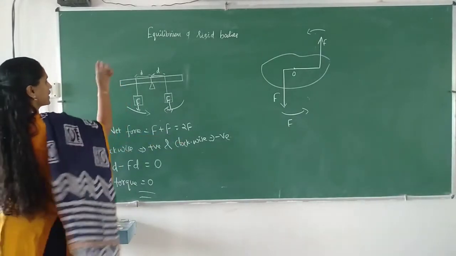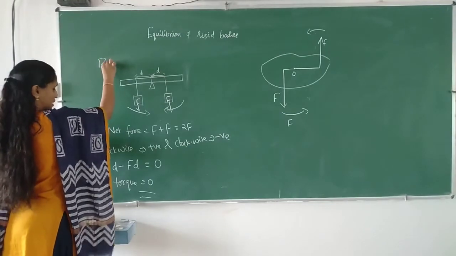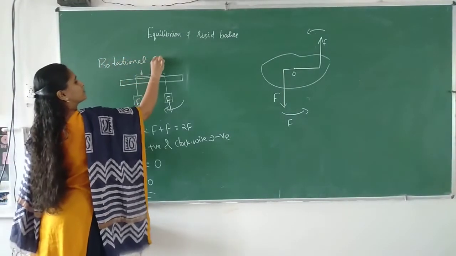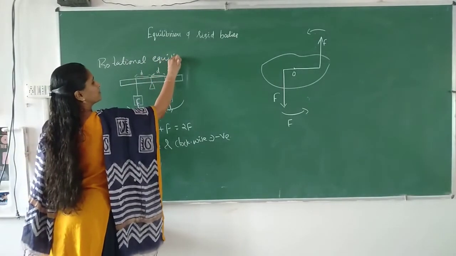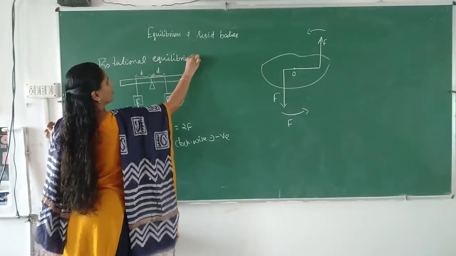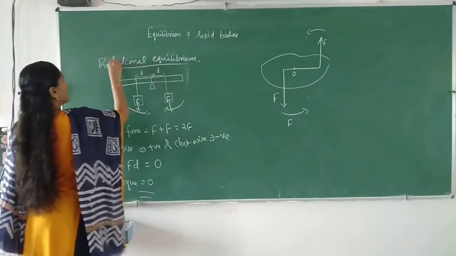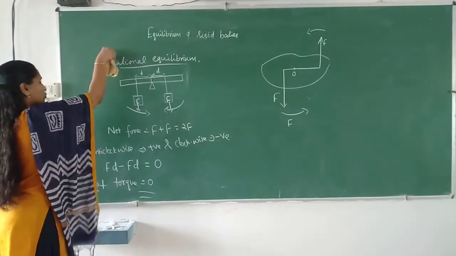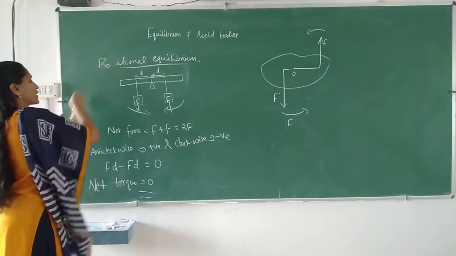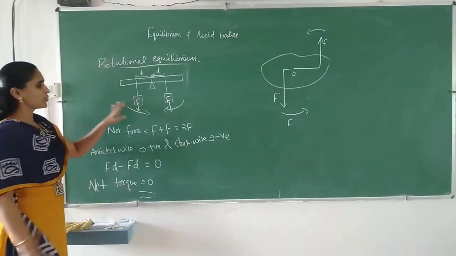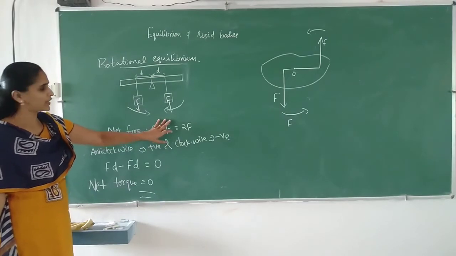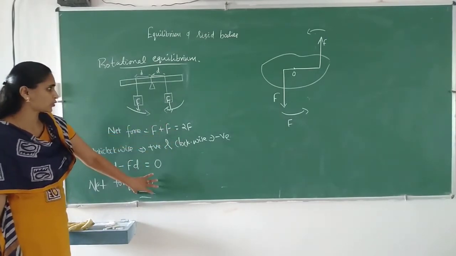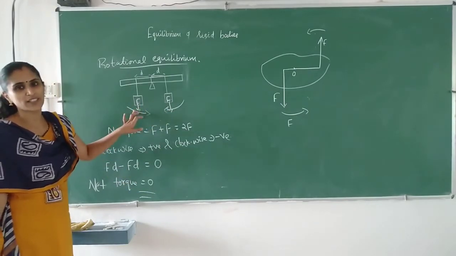So this is an example of rotational equilibrium. In the case of this example, you can see that net force is not 0, but net torque is 0. So this is an example of rotational equilibrium, because net force is not 0, but net torque is equal to 0. Both have the same weight.